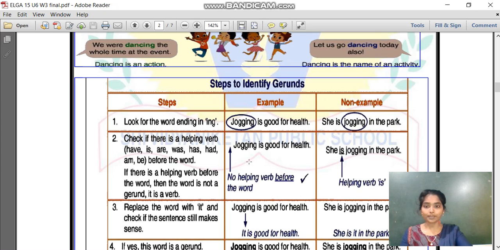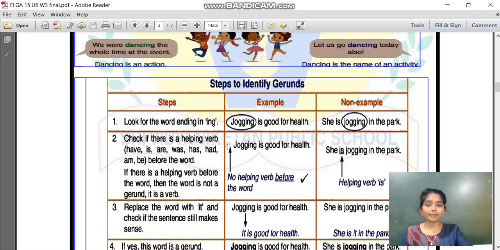My second step is to check if there is a helping verb before the word. If there is a helping verb before the word, then the word is not a gerund. It is a verb. What is my second step? We have to check if there is any helping verb before the word. As we know, helping verbs are is, am, are, was, were, have, had, so many, isn't it?